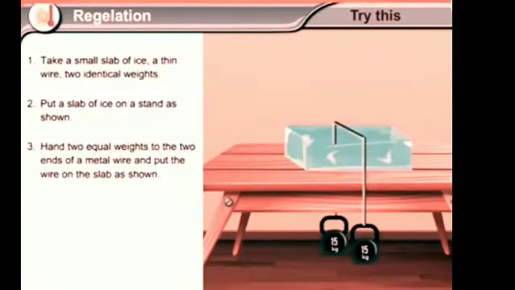Take a small slab of ice, a thin wire, and two identical weights. Put the slab of ice on a stand as shown in the figure. Hang two equal weights to the two ends of a metal wire and put the wire on the slab as shown in the figure. What do you observe?